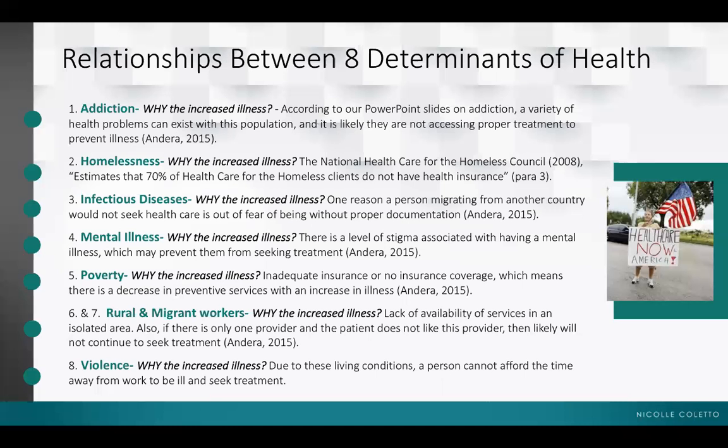And finally, violence. A community structure such as crowded conditions, lack of jobs, low-paying jobs, this can lead to violence. Why the increase of illness? Oftentimes, due to these living conditions, a person cannot afford the time away from work to be ill and seek treatment.